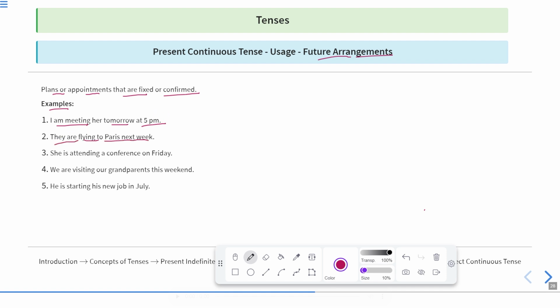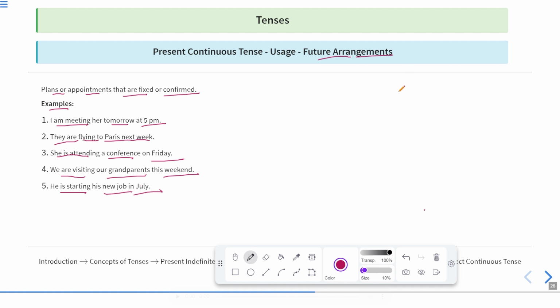They are flying to Paris next week. She's attending a conference on Friday. We are visiting our grandparents this weekend. He's starting his new job in July. Now, these sentences can also be written in present indefinite tense as well as future indefinite tense. The choice changes according to the speaker's motive in saying it.